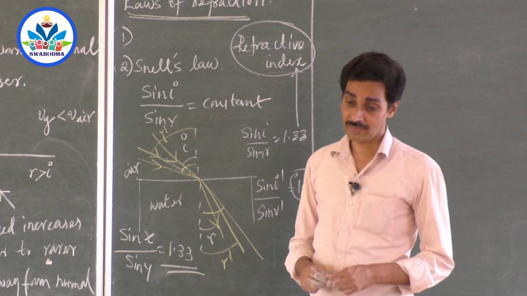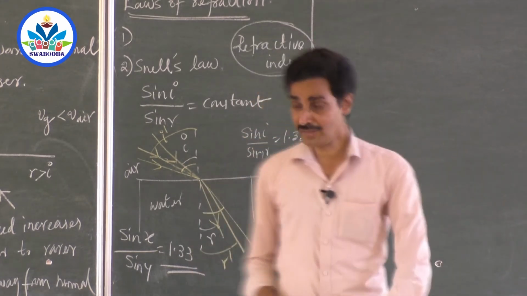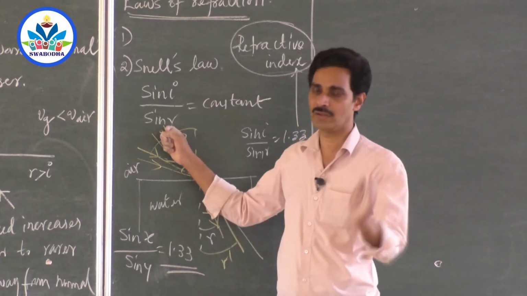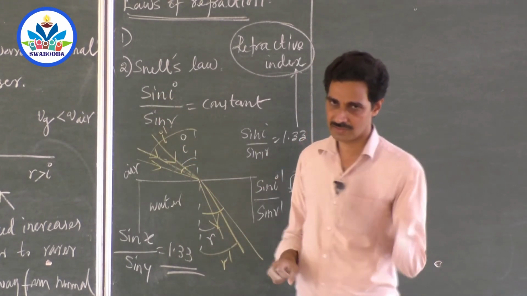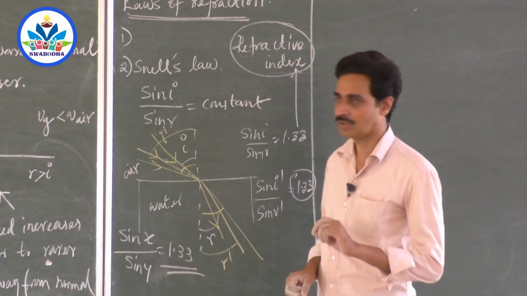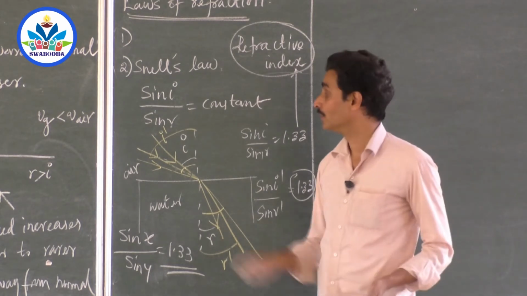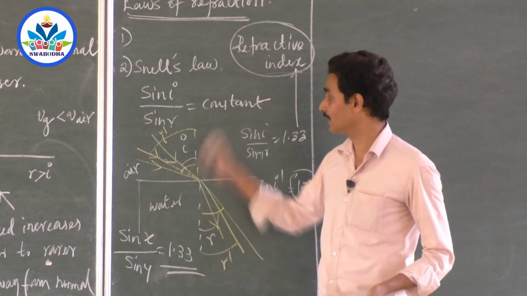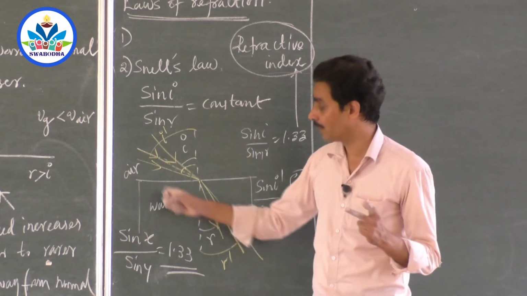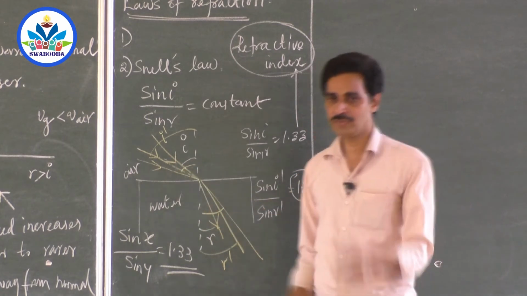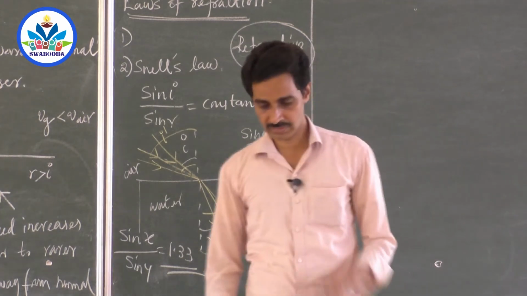Some people say, sir, I have written ratio, but I have forgotten sine. I have written ratio of angle of incidence to the angle of refraction is a constant. Wrong. It is the ratio of sine of the angle of incidence to the sine of angle of refraction is a constant. Sin i by sin r is constant, not i by r. So underline sine. And at the end, you forget to write that for a pair of media it is constant, for that color of light it is a constant. Out of the three, either the medium or the color, if you change any one, you will never get that previous constant. So that has to be mentioned.